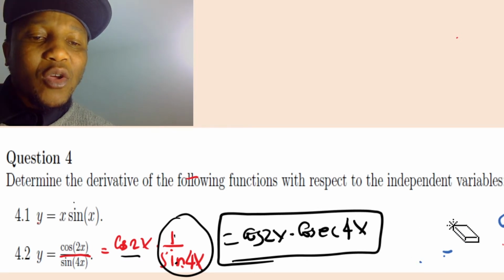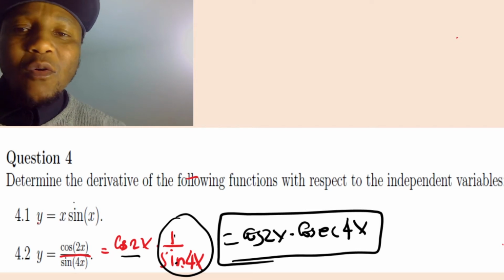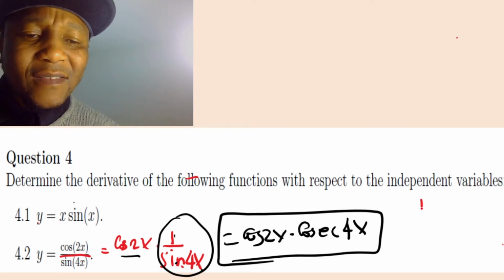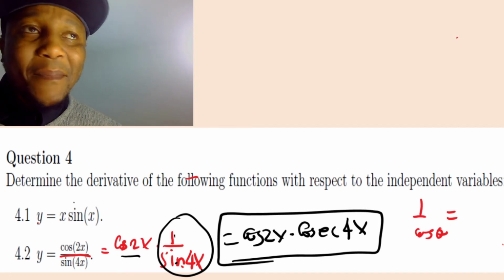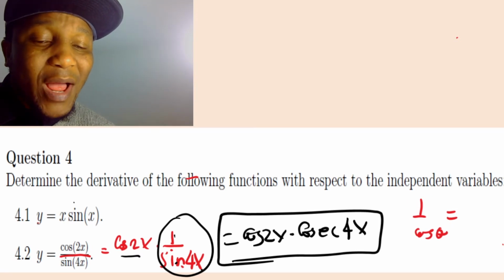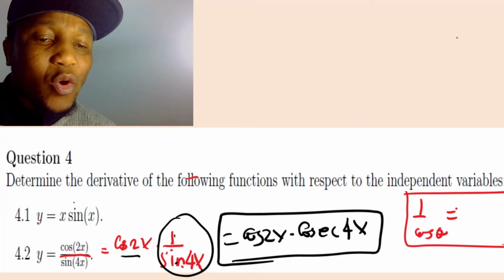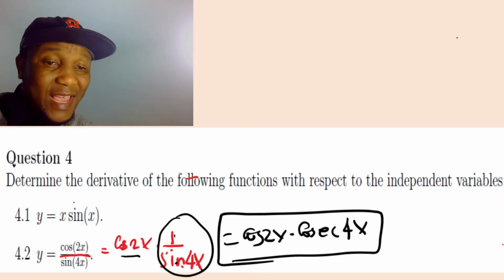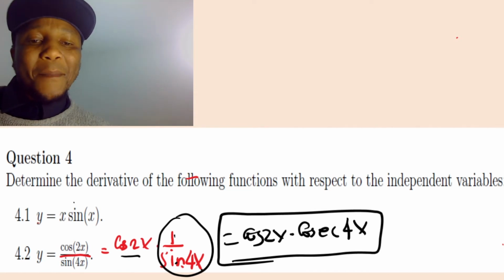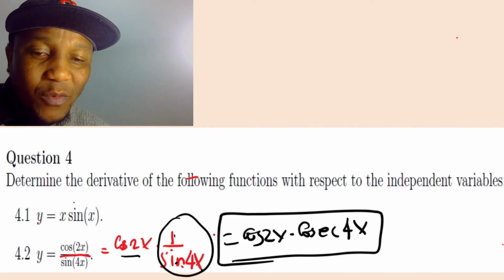But what about 1 over cos? We need to know that too. Yes, 1 over cos of anything. Don't write this, it's not part of the question, it's just something I want you to know. 1 over cos equals sec. But it's not part of the question. So this is what we have.